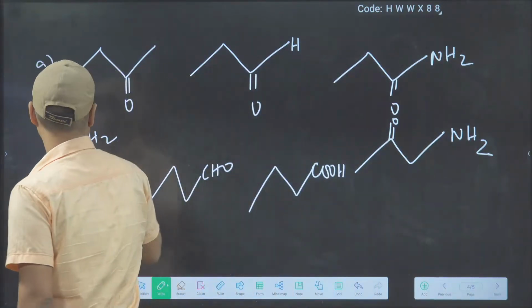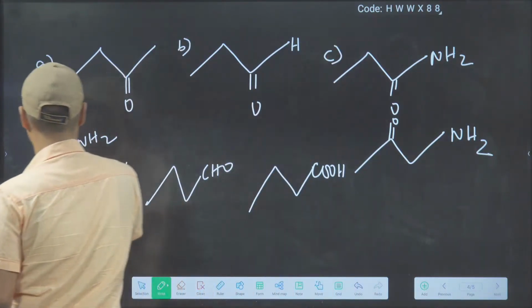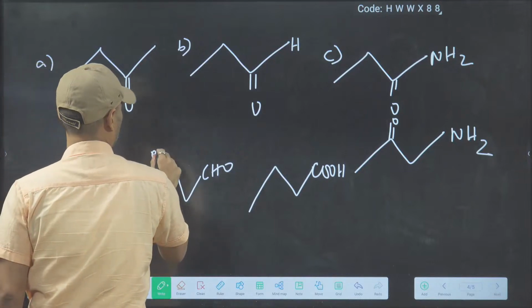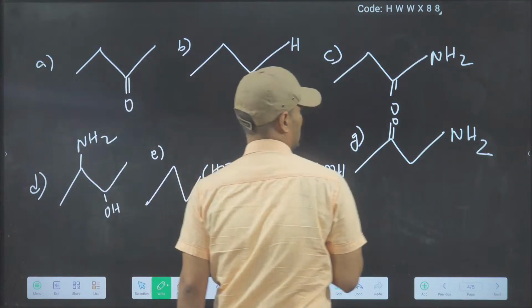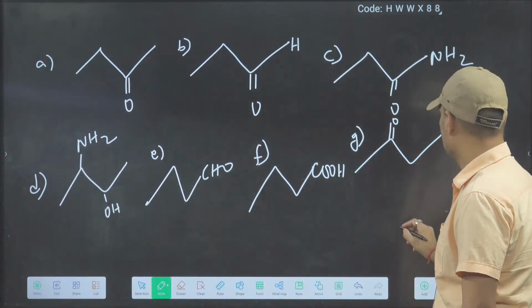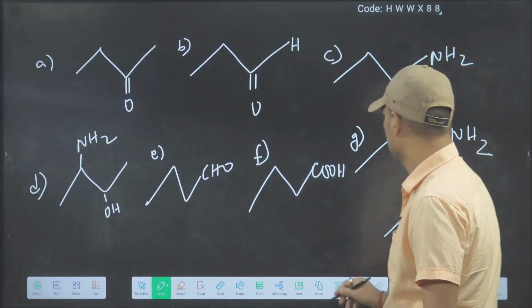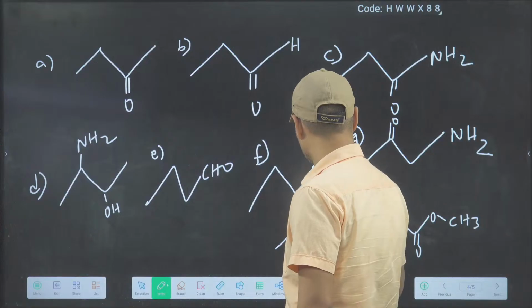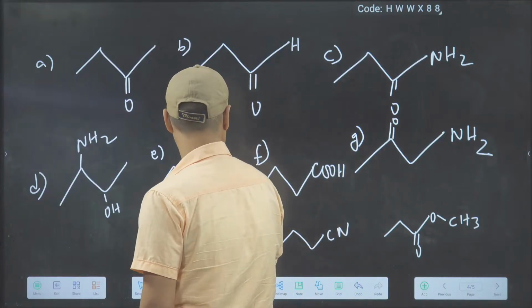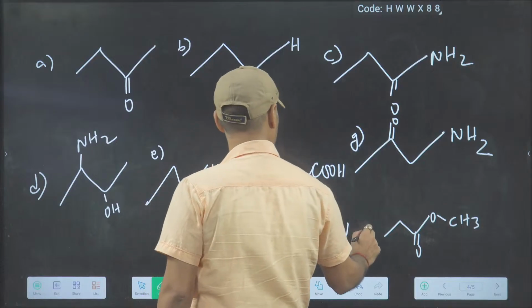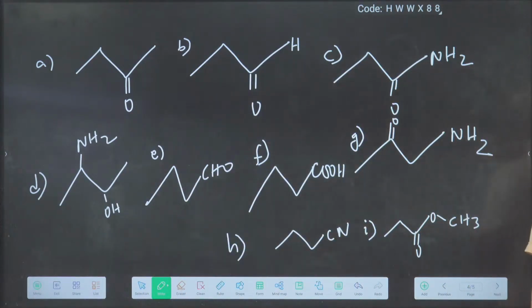So A, B, C, D, E, F, G, H, I. I have given 9 compounds. So many compounds I have written. Can you identify the functional groups? Take a quick look and then tell the functional groups.